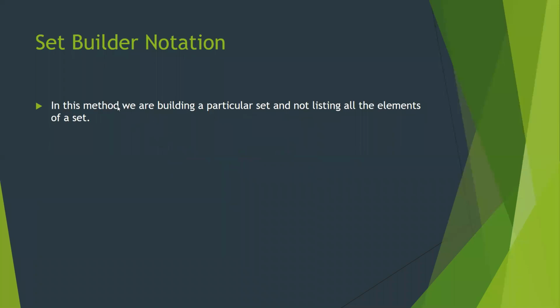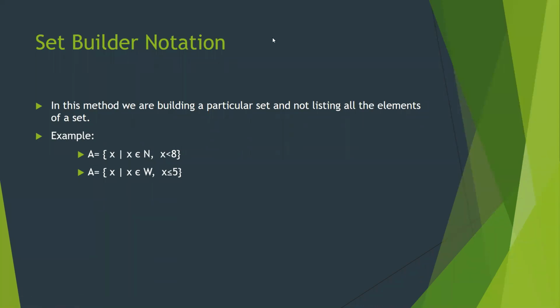So this method is used for that purpose. This is called set builder notation, in which we are building a particular set and not listing all the elements. There's no need to write down all the elements. What is the rule of describing or writing this set?